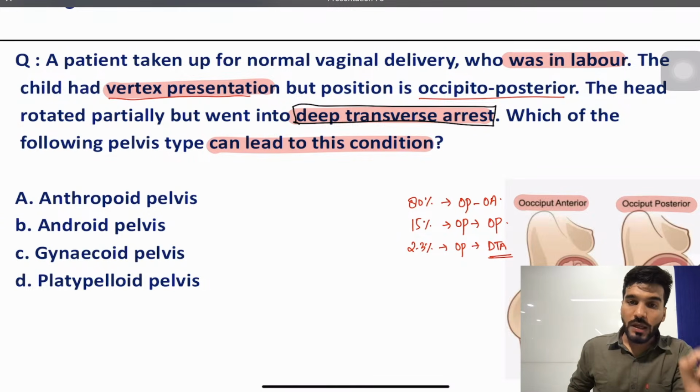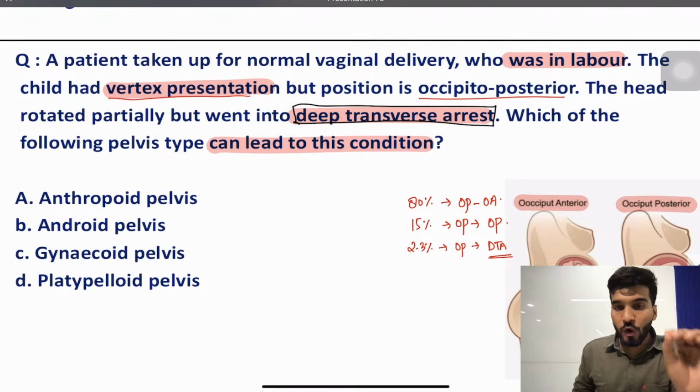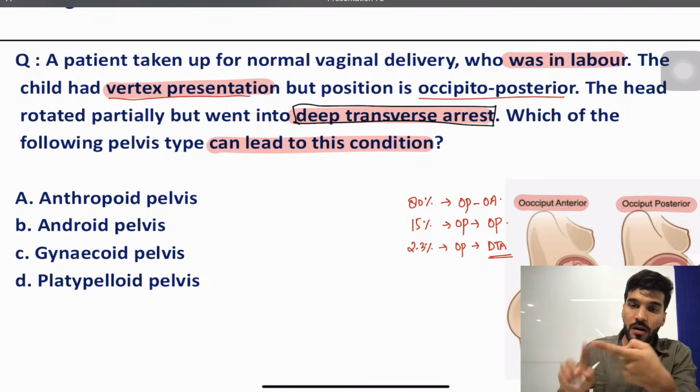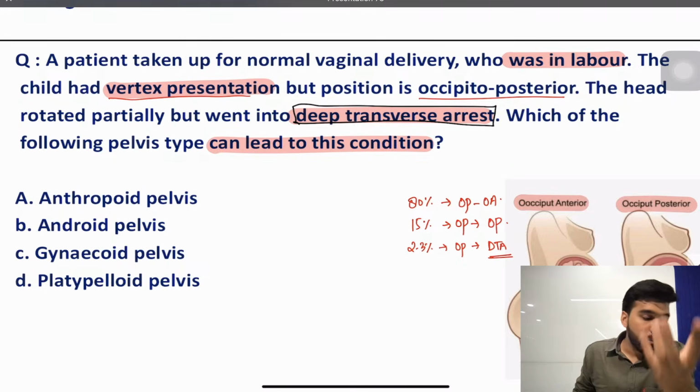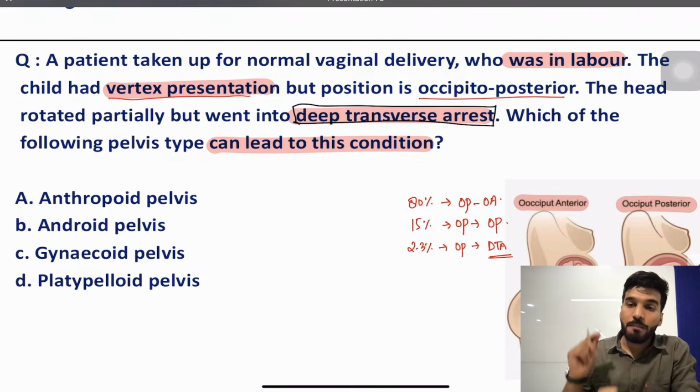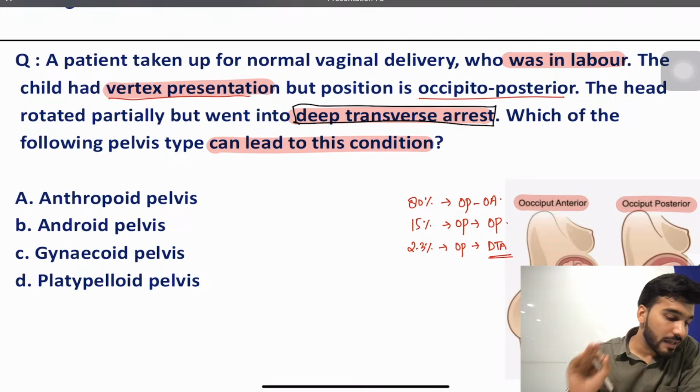So we'll study the different types of pelvis, and which type of presentation goes with which pelvis. I will give one keyword for the questions. You have to remember rounded cavity, transverse, oval, heart shaped, and transversely oval shaped pelvis. So all these 4 things you will remember about each of the following pelvis, and which presentation will be associated with each. What is presentation? The part which is touching the lower segment. Is that clear to everyone?